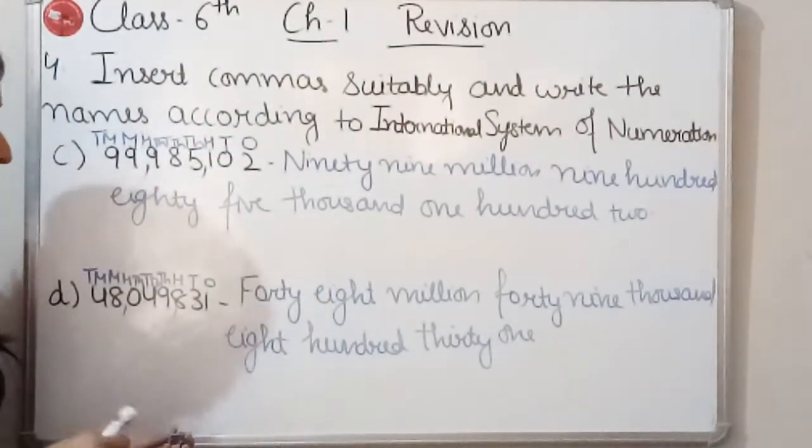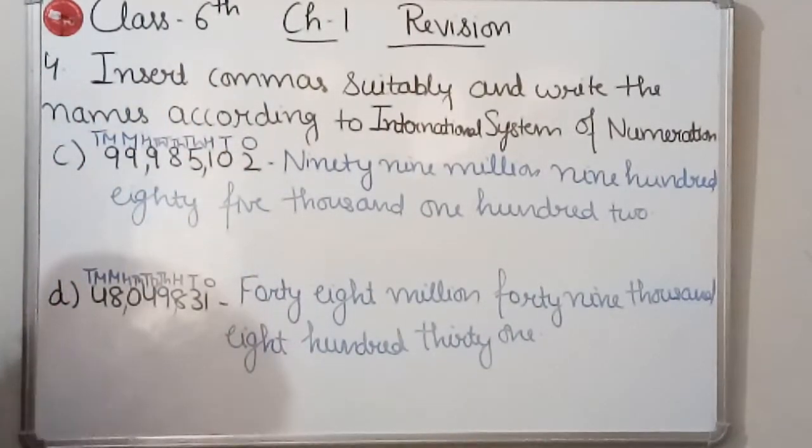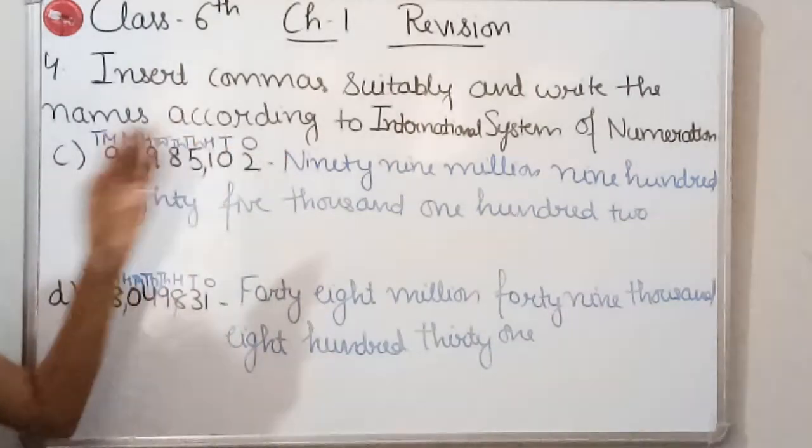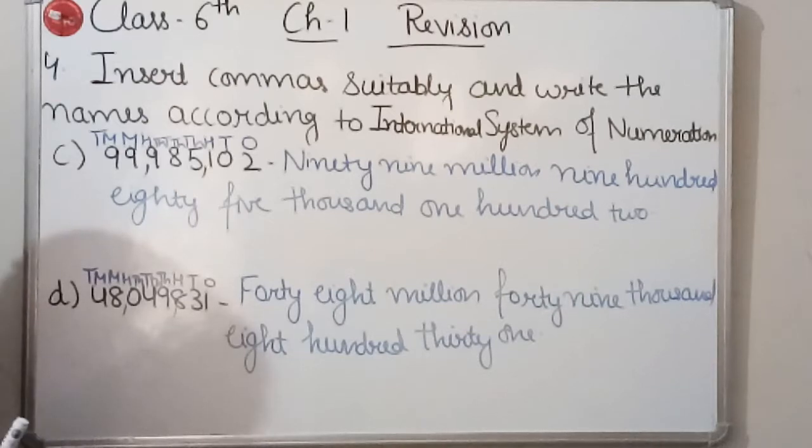Fine. So that is how we have to put commas and write number names according to the International System of Numeration. So this was about question number 4 of exercise 1.1.